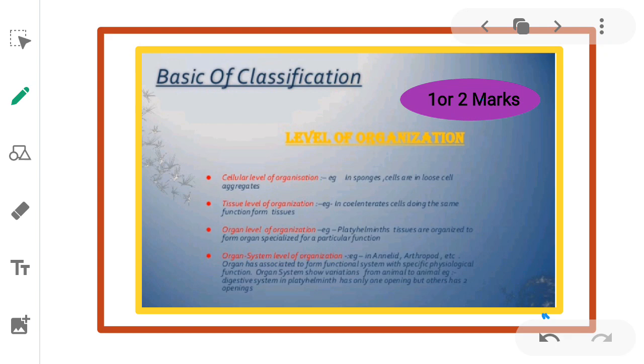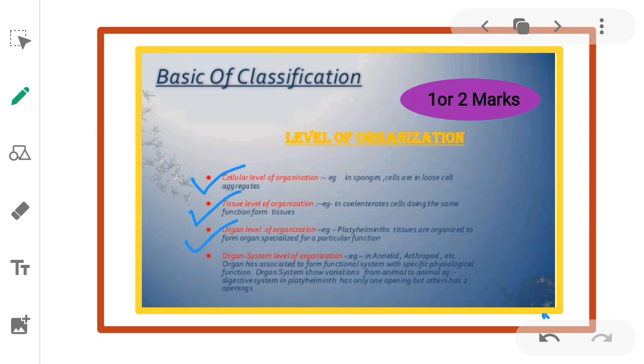In basis of classification, we will study the different levels of organization. First level of organization is known as cellular level of organization. For example, sponges. Cells are in loose cell aggregates. That is, cells are arranged here. Next, tissue level of organization. Example, ciliates. Here, cells doing the same function form tissues. Cells are arranged into tissues.